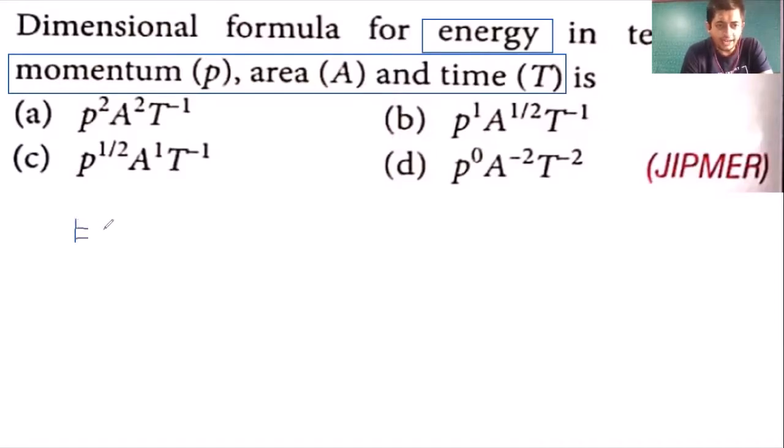तो हमको लिखना है energy का dimension in terms of, पहला बोला है momentum, so momentum raised to x. फिर हमको बोला area, so we will say that it is area raised to y. And last हम लोग को बोल रहे हैं time, so it is t raised to z. अब you all are smart, you can understand what we have to do. We have to find the values for x, y and z. x, y and z के values हमको find out करने.